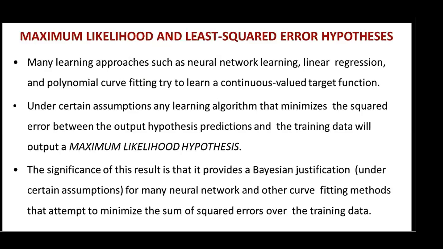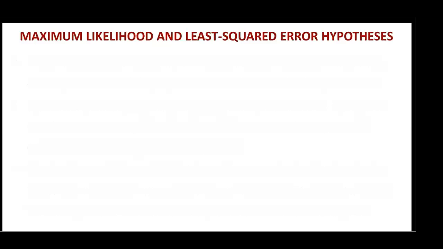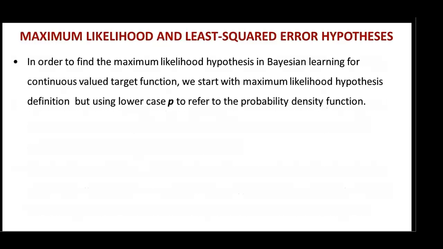The significance of this result is that it provides a Bayesian justification for many neural network and other curve fitting methods that attempt to minimize the sum of squared errors over the training data. In order to find the maximum likelihood hypothesis for a continuous valued target function, we start with the maximum likelihood hypothesis definition, but using lowercase p to refer to the probability density function.